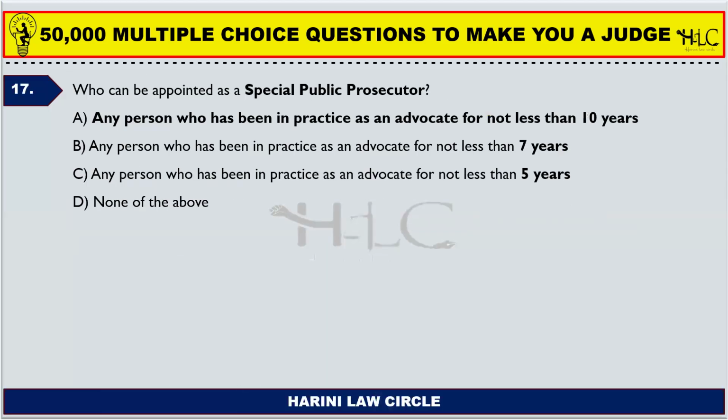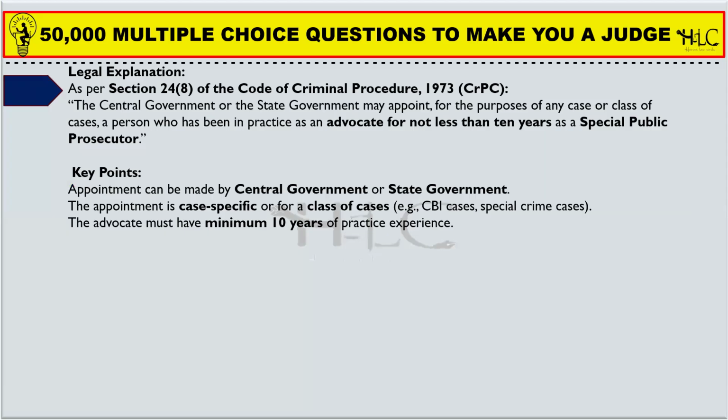Next one. Who can be appointed as a special public prosecutor? Any person who has been in practice as an advocate for not less than 10 years. So for public prosecutors and additional public prosecutors, the practice period is not less than 7 years. But for special public prosecutors, the practice period is 10 years. 3 years more need to be there for special public prosecutors. Don't confuse with the options now.